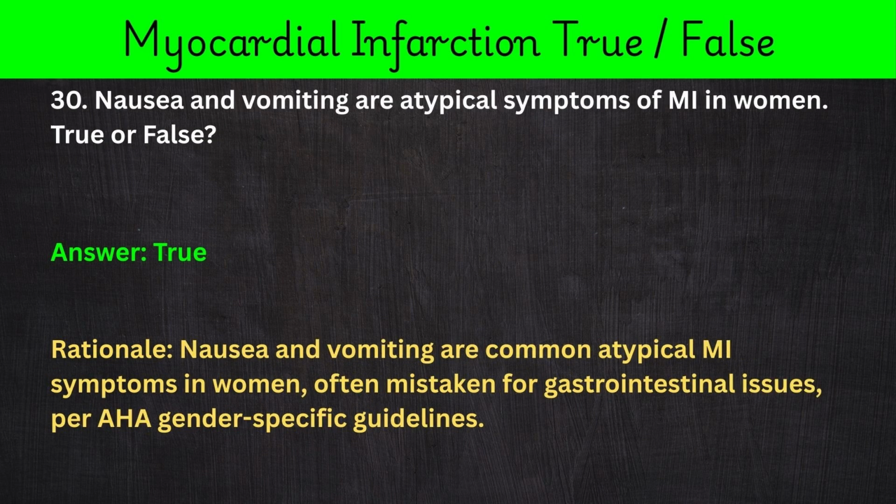30. Nausea and vomiting are atypical symptoms of MI in women. True or false? Answer: true. Rationale: nausea and vomiting are common atypical MI symptoms in women, often mistaken for gastrointestinal issues, per AHA gender-specific guidelines.